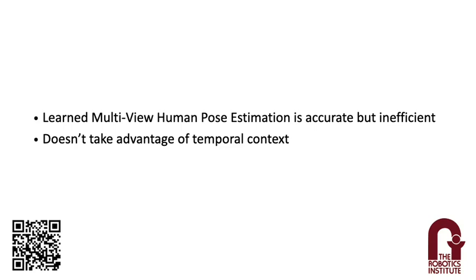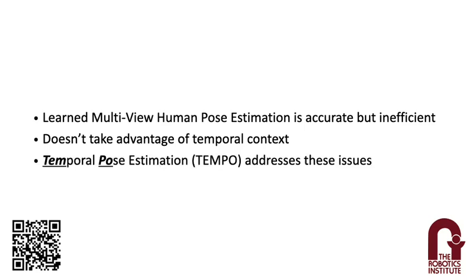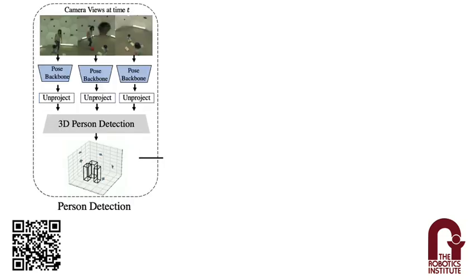Furthermore, the existing state of the art does not take advantage of temporal information while estimating 3D human pose. Context from previous frames can offer valuable cues for estimating current pose, and temporal information is required for important tasks like tracking or future pose prediction. We present TEMPO, which stands for Temporal Pose Estimation. Our method efficiently aggregates temporal context while producing the most accurate pose estimates, addressing the trade-off between efficiency and accuracy.